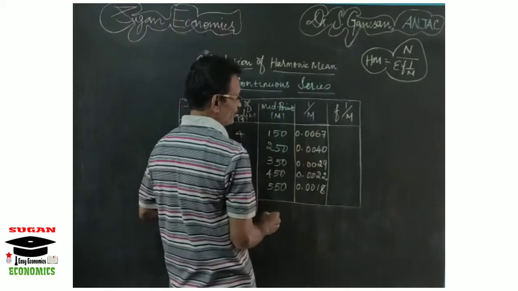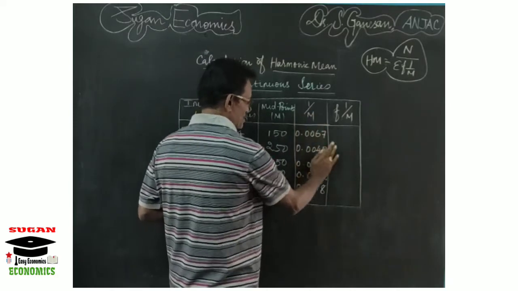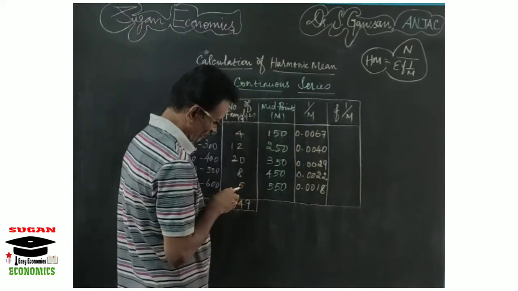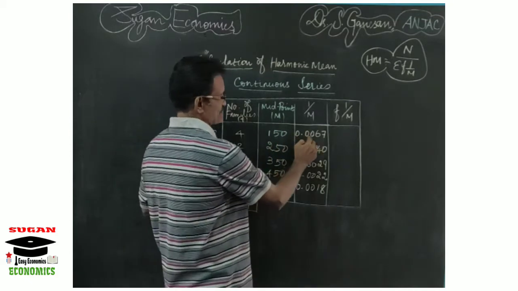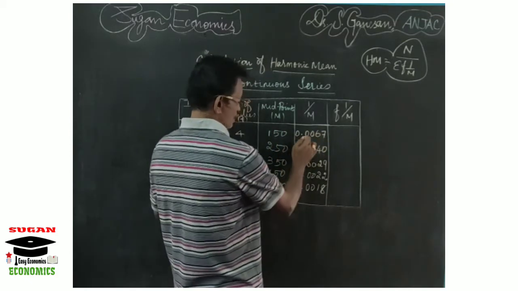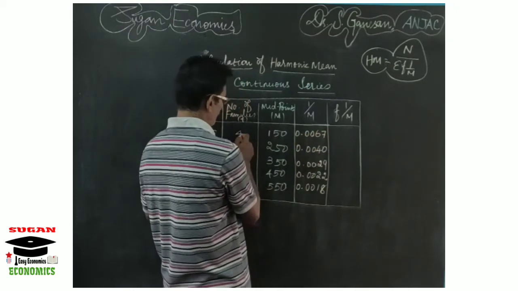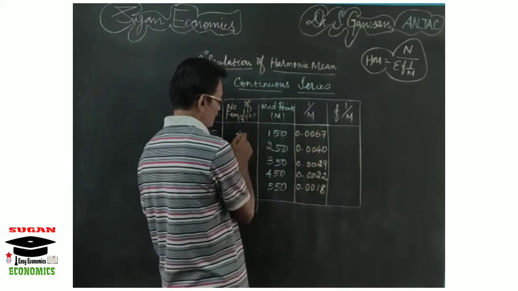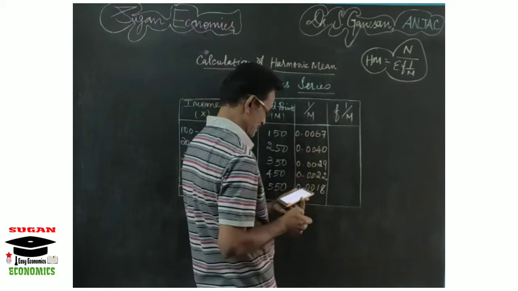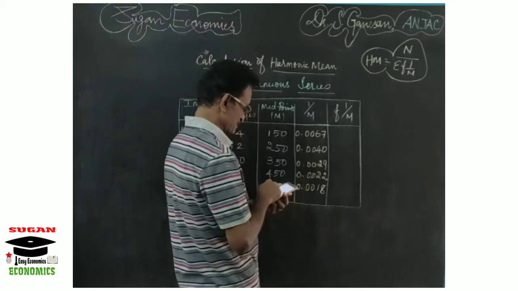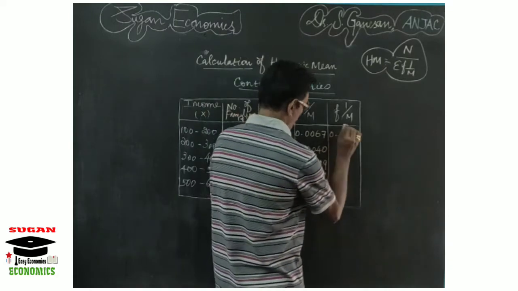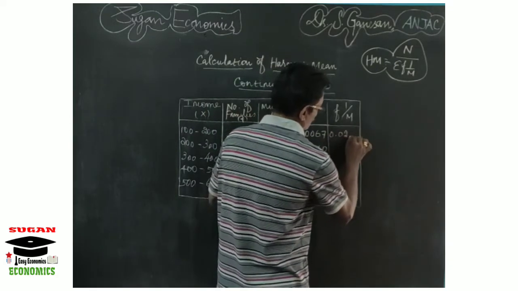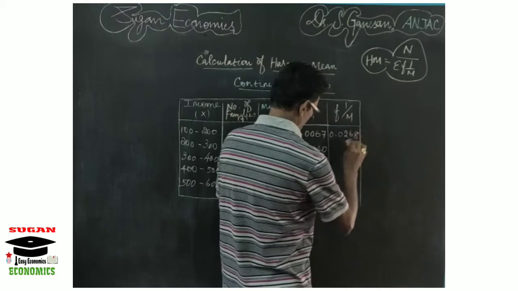Now multiply the reciprocal values with the corresponding frequencies. The first reciprocal value is 0.0067 and the frequency is 4, so 0.0067 into 4 is 0.0268.